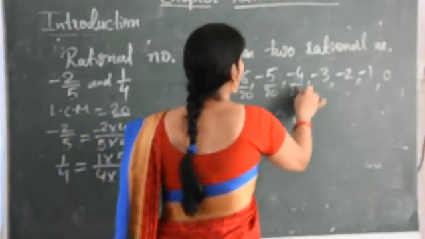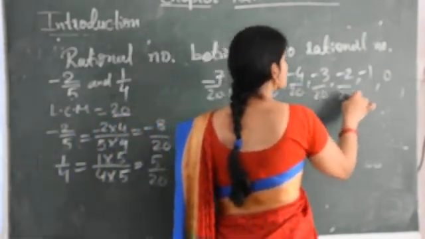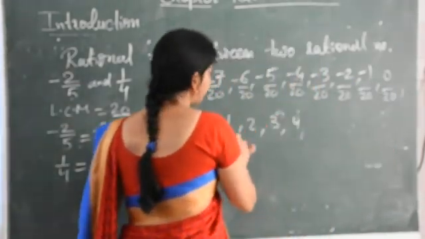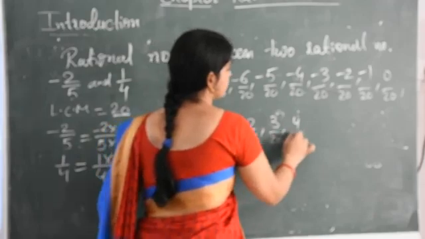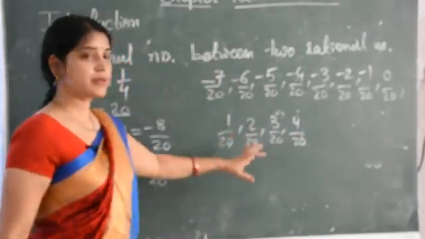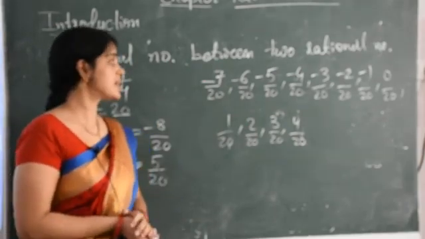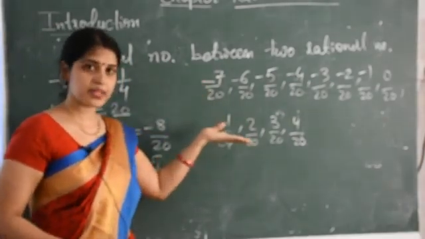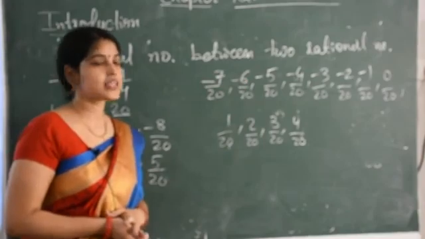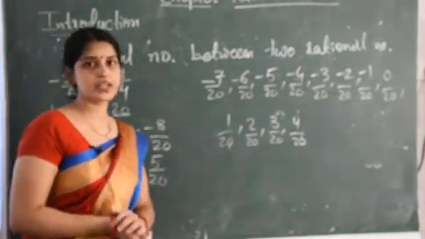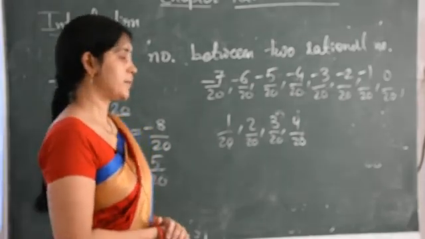So here how many rational numbers do you get? So many. In exercise you have questions of this type, to find 3 rational numbers, find 4, 5 or 10 rational numbers between two rational numbers. So by this method you can find infinite rational numbers between them.